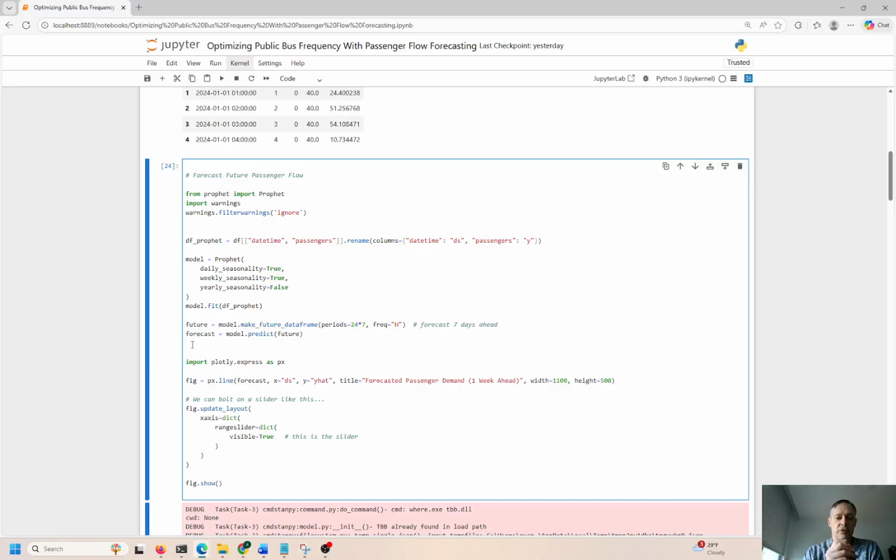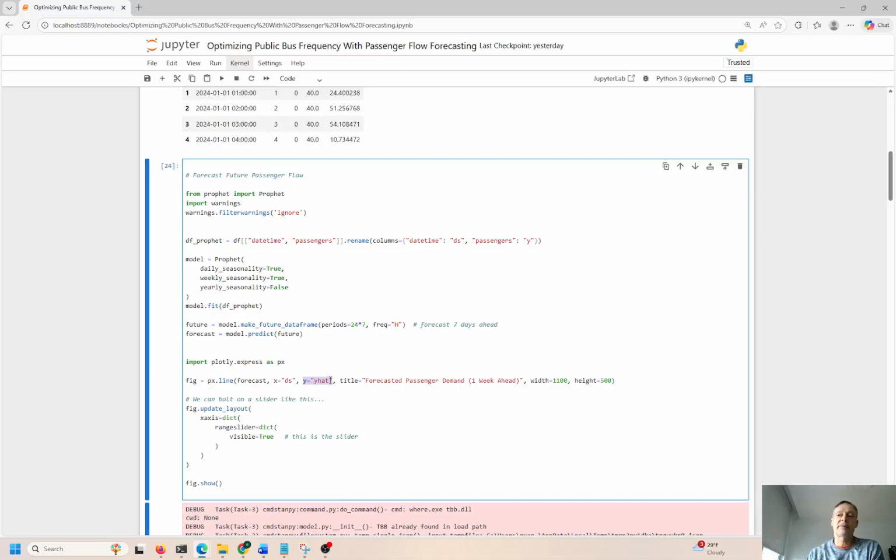And there's basically 2 inputs to this Prophet model, right? So you have X, which is basically the date, and the Y is the item that you're trying to forecast. In this case, it's going to be demand for buses, forecast passenger demand 1 week ahead, okay? So you set this up, there's literally just 2 inputs in the Prophet, the date or the time, right?